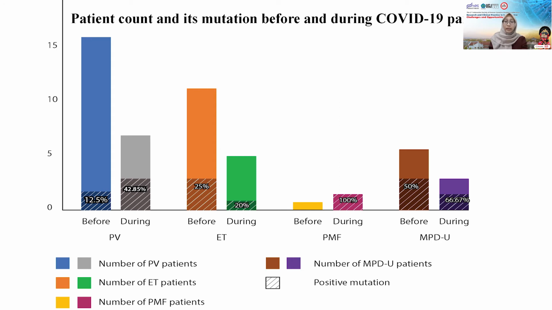On the left side, we had 12.5% PV patients who had JAK2 mutation before the pandemic, which turned into 42.85% during the pandemic. Then, ET patients had 25% JAK2 mutation before the pandemic and 20% during the pandemic. In PMF patients, there was 0 mutation before the pandemic, but it turned into 100% during the pandemic. And the last one, unclassified MPD patients had 50% JAK2 mutation before the pandemic and 66.67% during the pandemic.